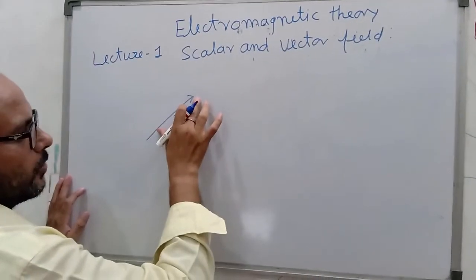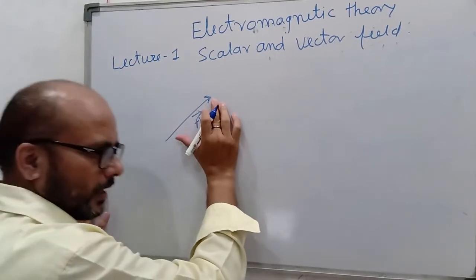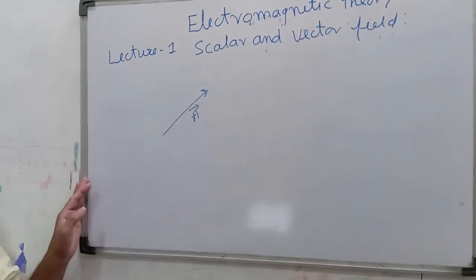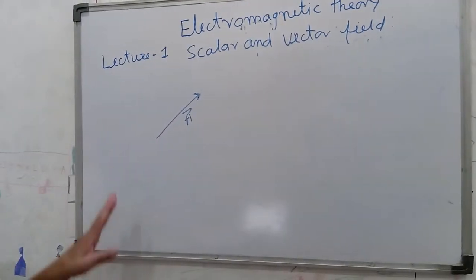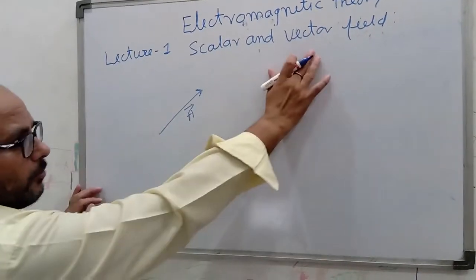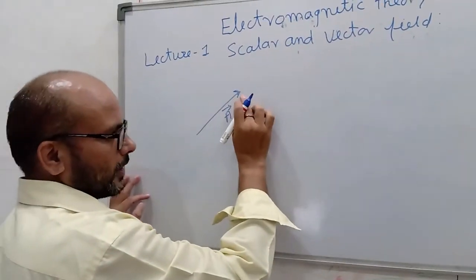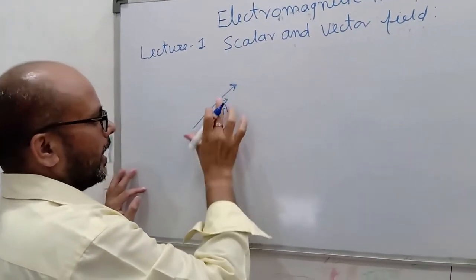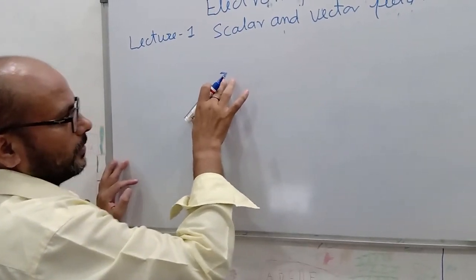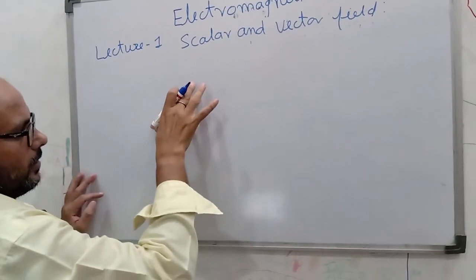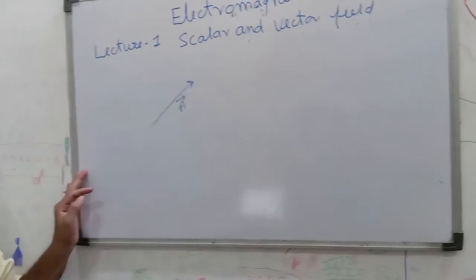The length of the arrow represents the magnitude, and the arrow represents the direction, in one, two or three dimensions. The vector quantity is represented by A, the arrow represents the direction of vector A, and the length represents the magnitude.